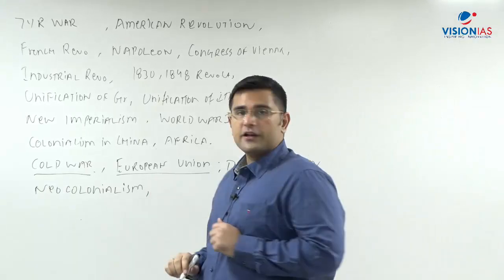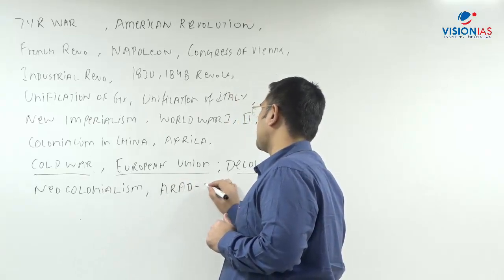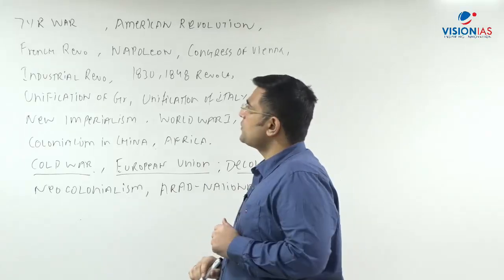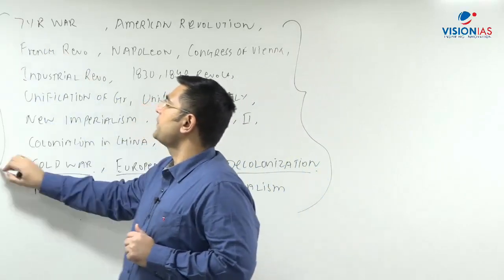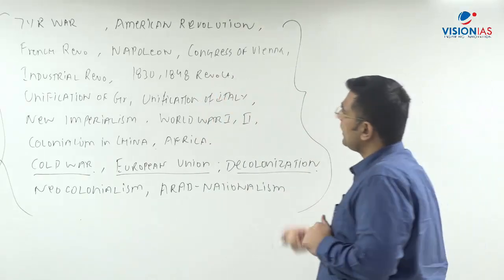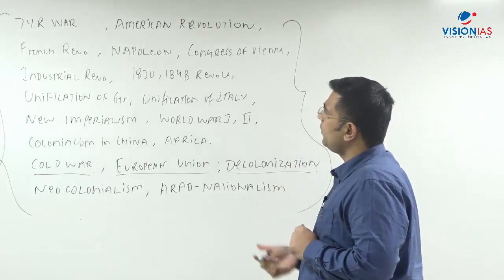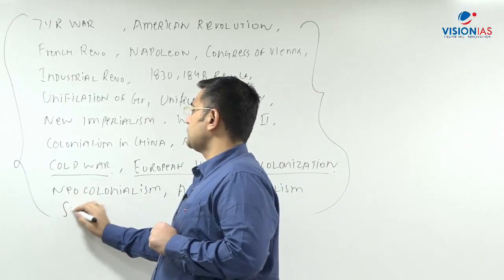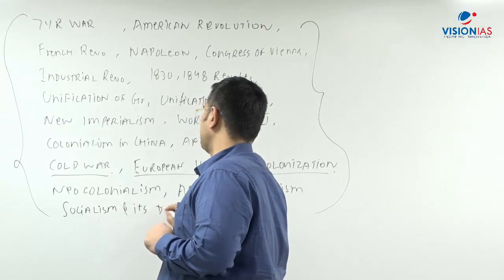Then we discuss neo-colonialism, and another aspect is the Arab-Israel conflict or Arab nationalism. So broadly these are the topics which are covered. So 7-year war, American Revolution, French Revolution, Napoleon, Congress of Vienna, Industrial Revolution, 1830, 1848 revolts, and obviously one aspect which we should not forget, that is socialism and its different forms.